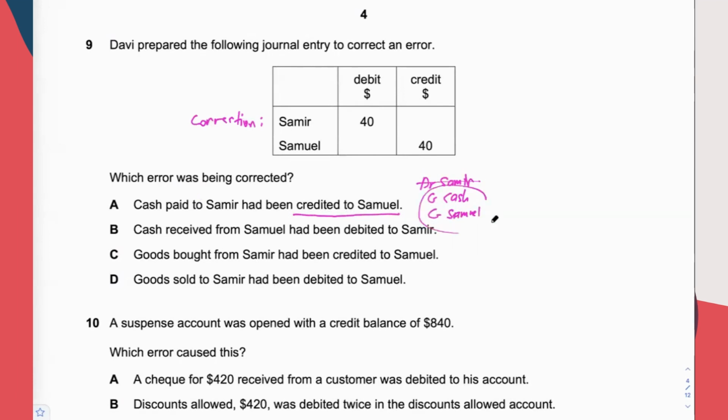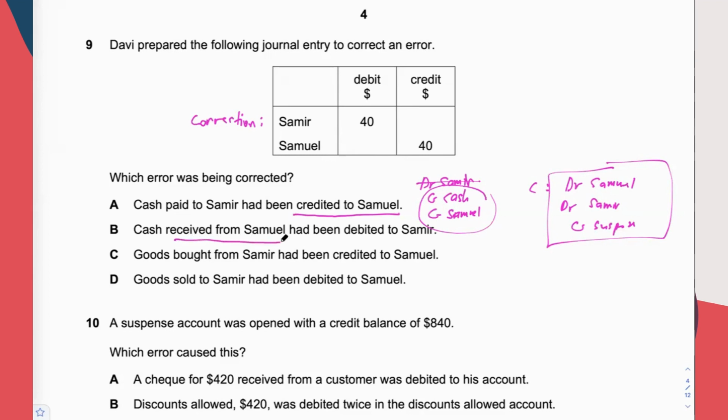They have done 2 times of credit. So the correction is debit Samuel, and then debit Samuel, and then credit suspense. Therefore, answer is not A, because the correction to the error A is something like this.